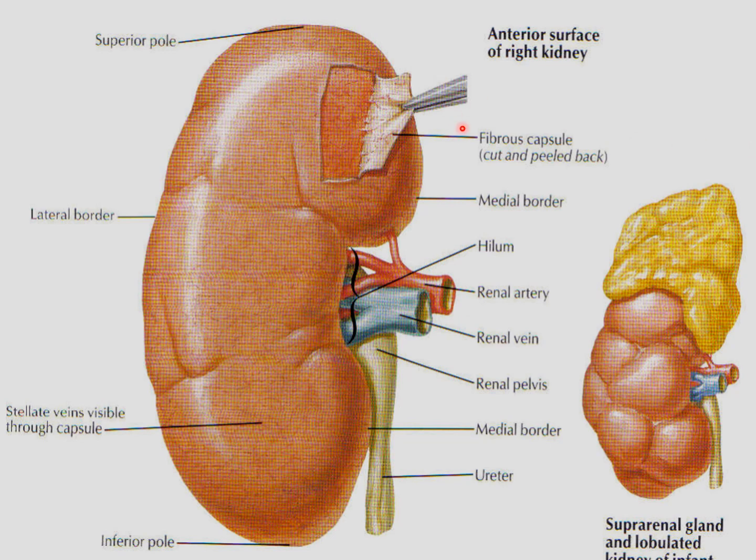Here you can see the fibrous capsule cut and peeled back. The fibrous capsule is formed by the condensation of the fibrous stroma of the kidney. The capsule covers the entire organ, lines the wall of the renal sinus, and is reflected as a tubular sheath around the minor and major calyces. In the pelvis of the ureter, the capsule can be stripped off from the glandular kidney substance.